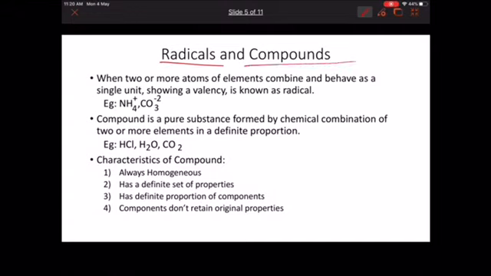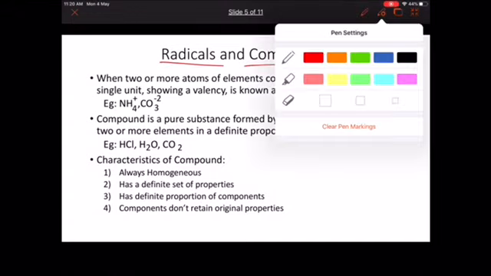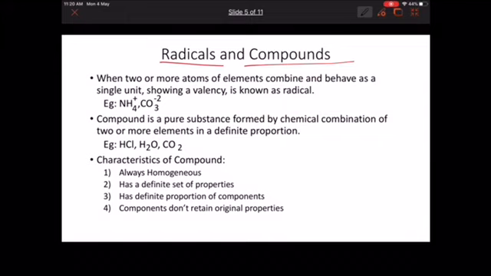Radicals and compounds. In this, I think compound is more important, but still radicals can be asked. Radicals are atoms of elements that are not stable when alone. They combine with themselves or with others and behave as a single unit showing a valency. For example, ammonium might be the only positive radical, and there are many negative, or electronegative, radicals.